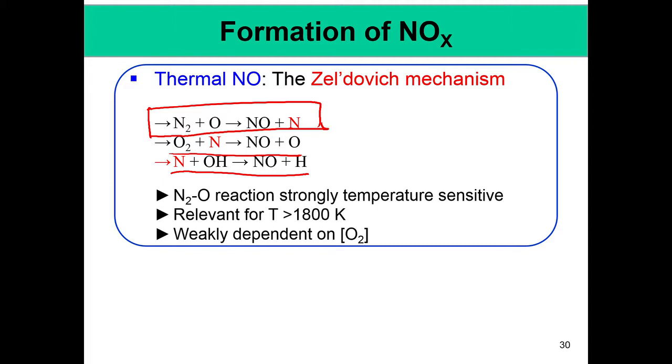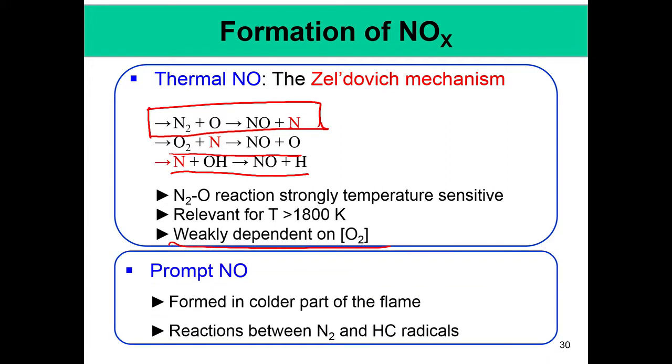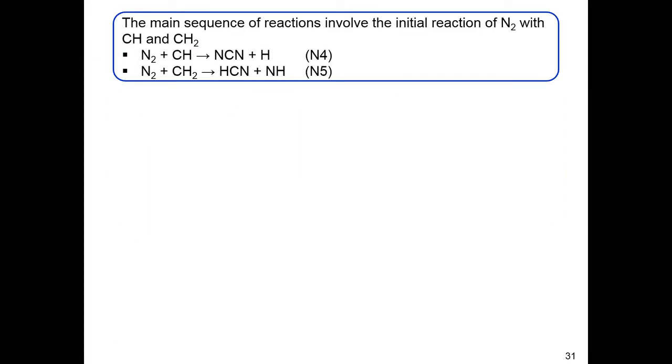Of course, we see that there is not much dependence on oxygen, because it depends on the oxygen radical as such. But then it was found that NOx is also formed in the colder part of the flame, and it does not always need high temperature to be formed. That led to the discovery of the prompt NOx mechanism by Fenimore. It is essentially a reaction between nitrogen and hydrocarbon radicals, and it follows this path.